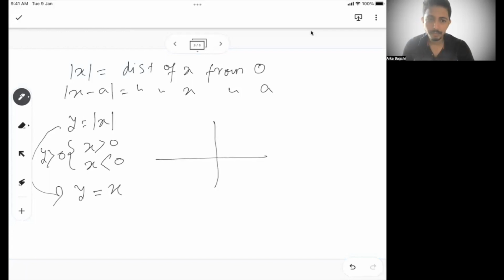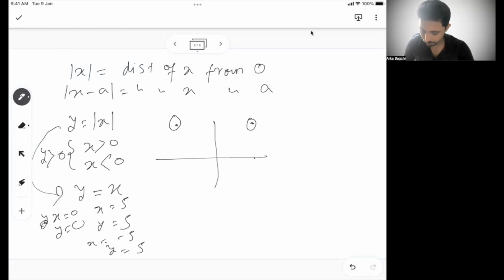Let's say my x is 5. Then y is also 5, so that will be the point. If x is minus 5, then y will also be 5, because y is a modulus. So modulus of minus 5 is 5. So this is also a point, right? And we also know when x is 0, y is also 0. So this is also a point. So it will be like this.